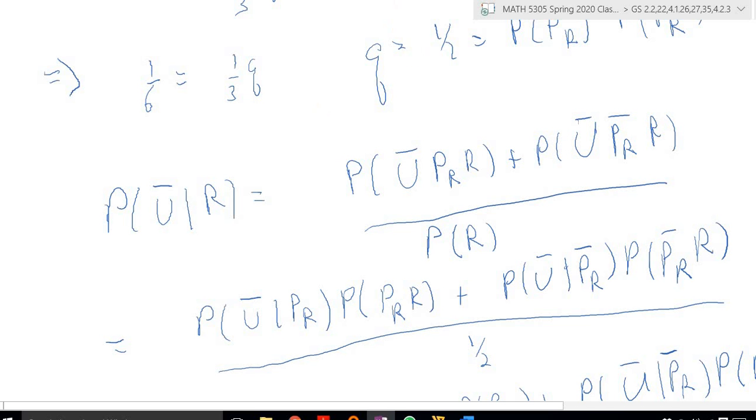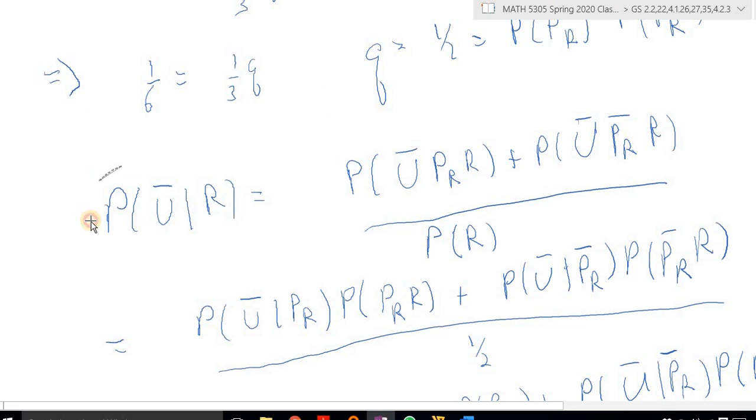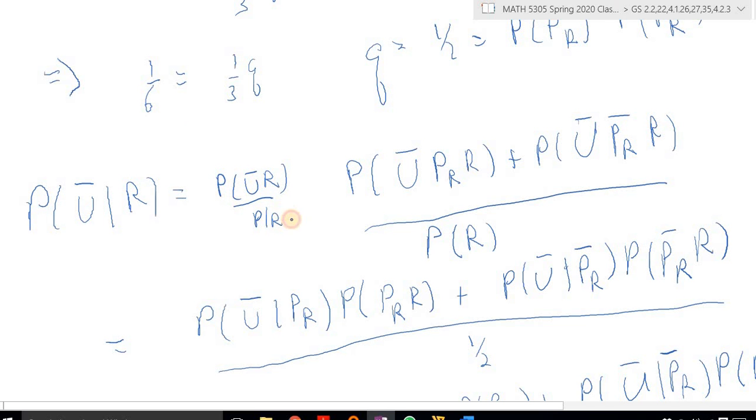I missed this step here. Let me just put it in so that you have this complete. The step I didn't show here, and I should put this in for completion, is equal to, let's see, is this going to work? Okay. This is equal to the probability of U bar R divided by the probability of R. All right. So on the top I have probability of U bar R. On the bottom I have probability of R. I know the probability of R is 1/2. And then these here I can further break down into conditional probabilities.